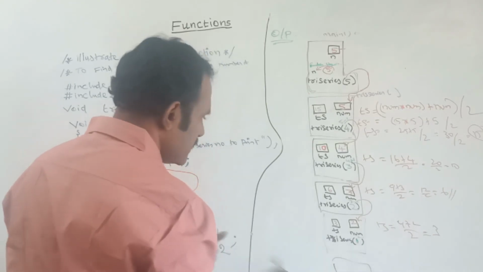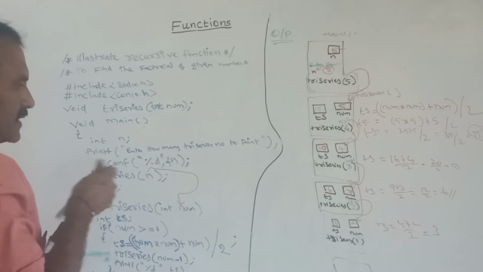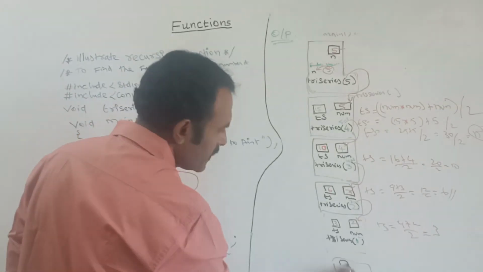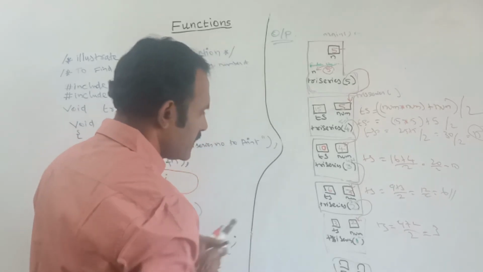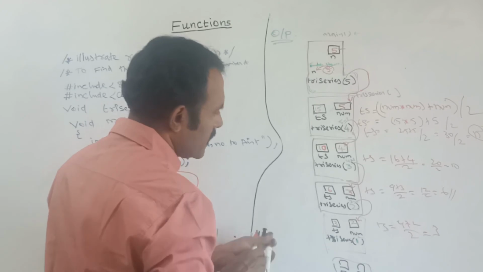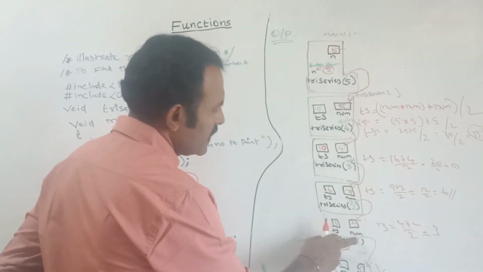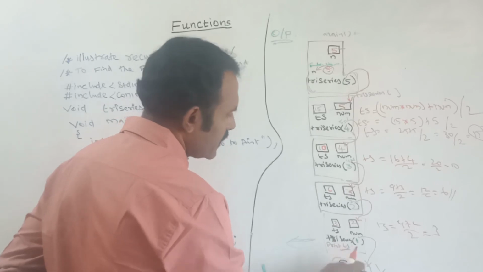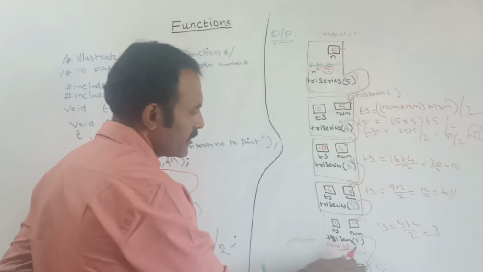Here in this, totally how many variables? 2 variables, for ts and num. It will allocate the memory for num and ts. Here the value is how much? Here 1. Passing this 1 to this. See, now what is the value here? Value is 1. Now here it is passing the value 1 to the num variable.